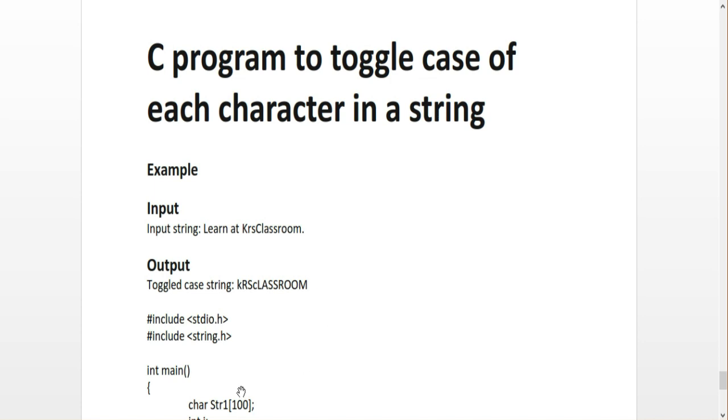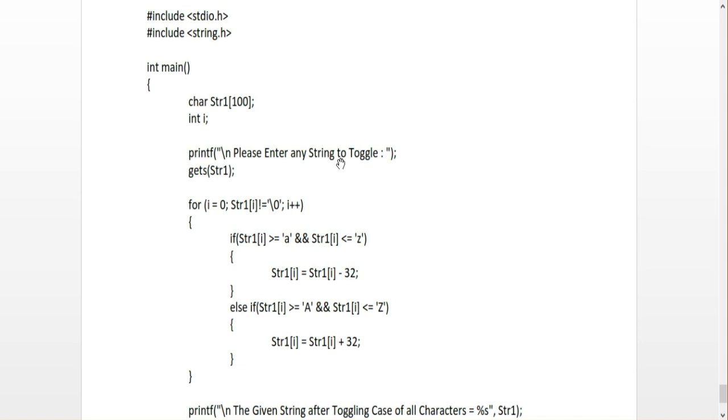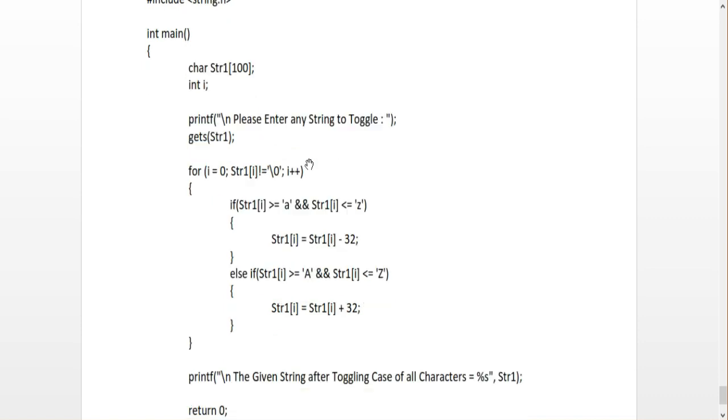So the program is here. I am getting the string from the user to toggle, and I calculate the final character in the corresponding string. I am using str[i] not equal to '\0', which means it should not reach the end of the string. Then the value may be between small a to small z.